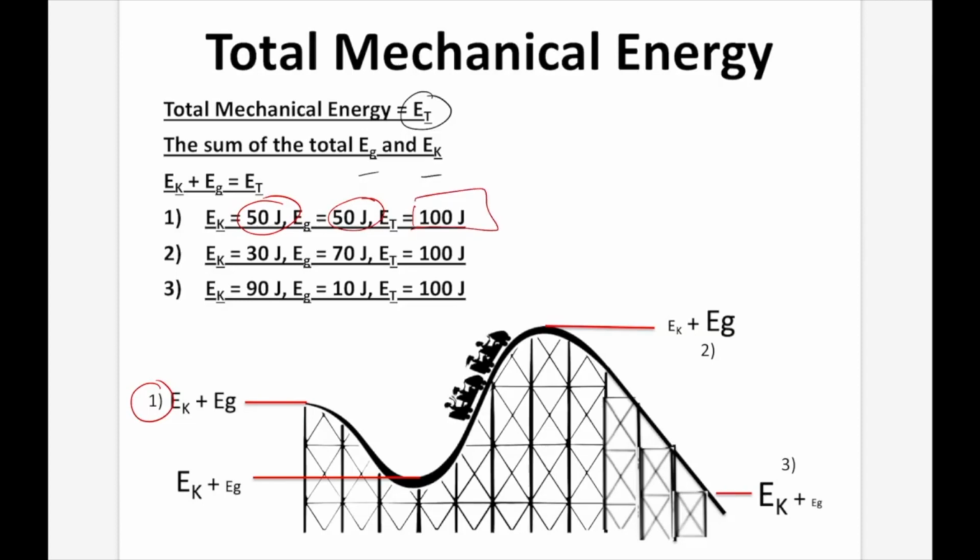And in number 2, over here, we can see that most of that energy is now in EG, because we've gained height. As we gain height, we lose speed. So you can see that our EK went down, and that's represented by the 70 EG and only the 30 EK. Now number 3, almost all of that energy has been converted into EK. So you can see now we're at 90 joules EK, 10 joules EG, and that still gives us 100 joules ET. So energy isn't lost, it's not created, it's just changed from EK to EG in this situation. Now this is assuming that there's no air resistance, that there's no friction, so there's no energy lost to the system. That's all contained within the cart itself.